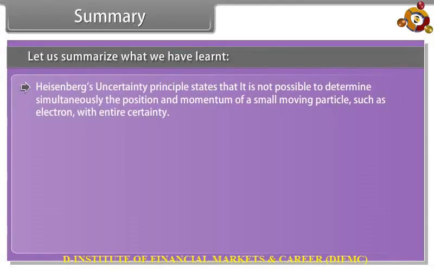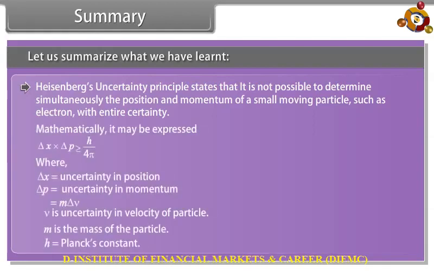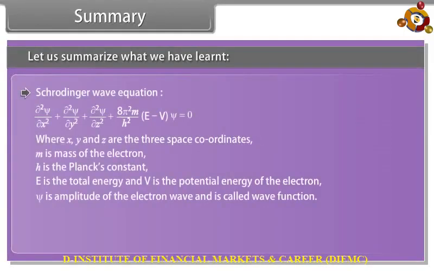Heisenberg's uncertainty principle states that it is not possible to determine simultaneously the position and momentum of a small moving particle, such as an electron, with entire certainty. Mathematically, it may be expressed as below. Schrödinger wave equation, where x, y and z are the 3 space coordinates, m is mass of electron, h is Planck's constant, E is the total energy and V is the potential energy of the electron. Psi is amplitude of the electron wave and is called wave function.